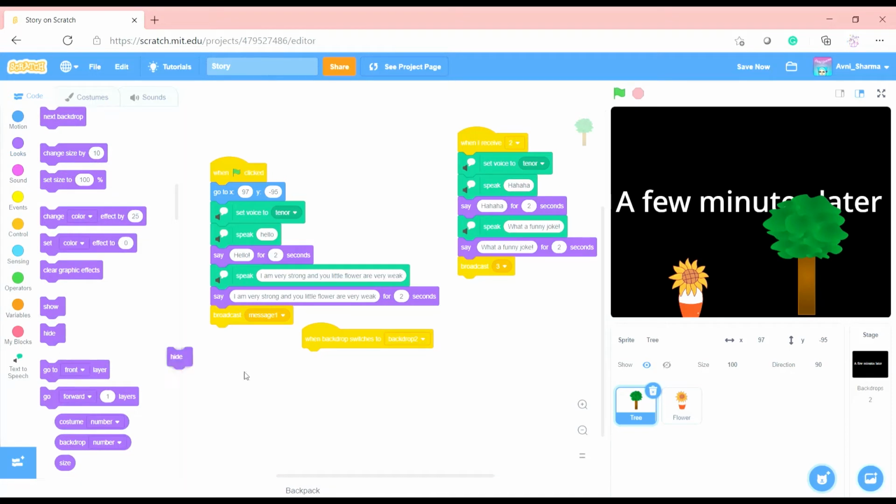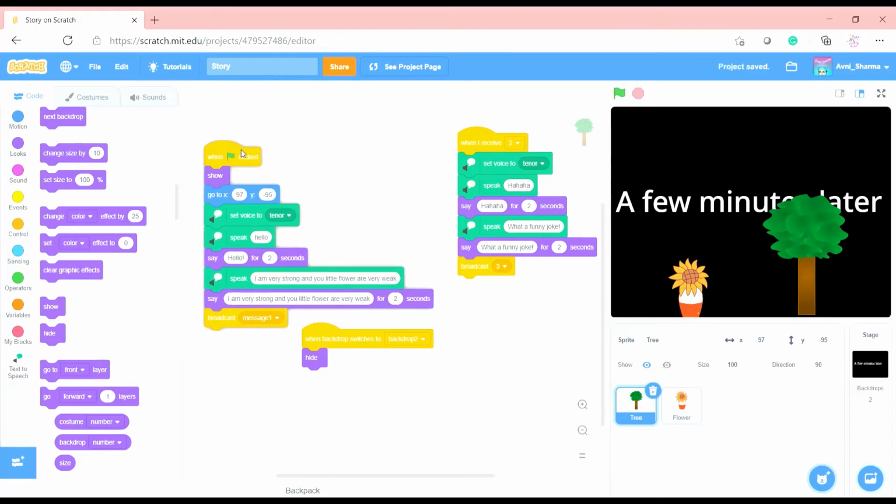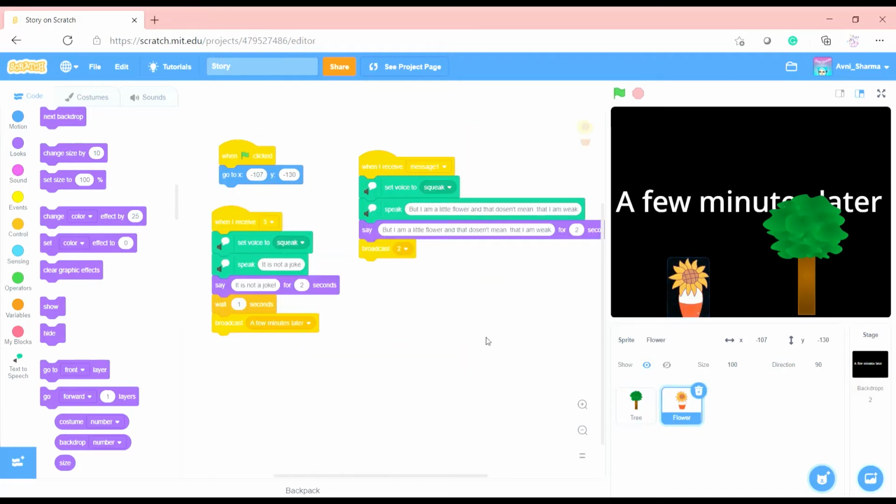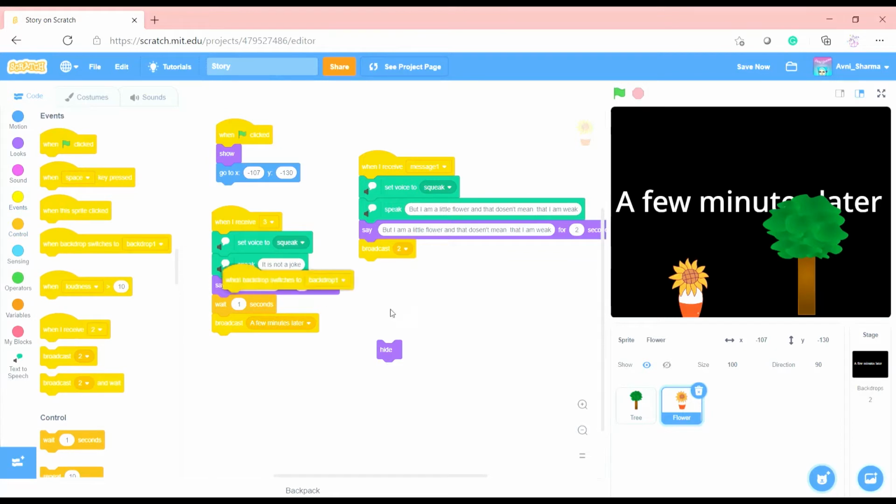But remember this, whenever you hide a character, always make it show at the start. Because then, when the people who are watching your project, they might play it again, and then they will see the characters are in there. The text to speech will work, but nothing else will work. Let's put a show block at the beginning and a hide block. Let's bring the hide block and get when backdrop switches to backdrop 2.